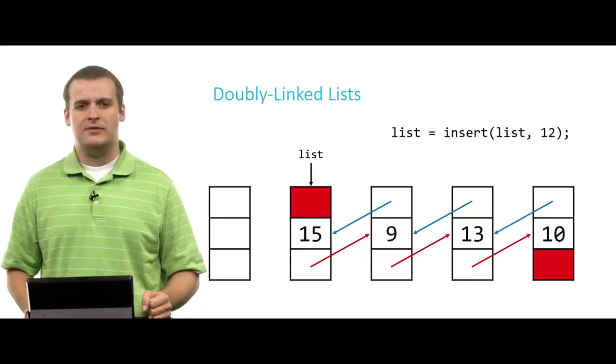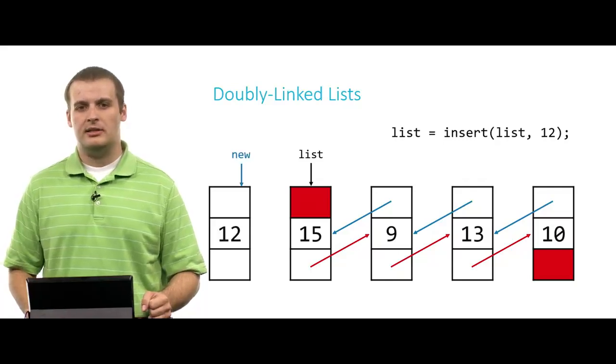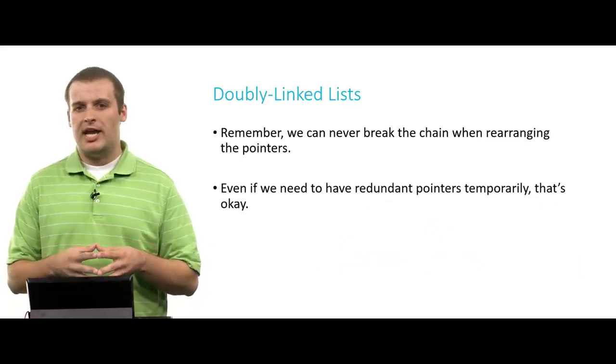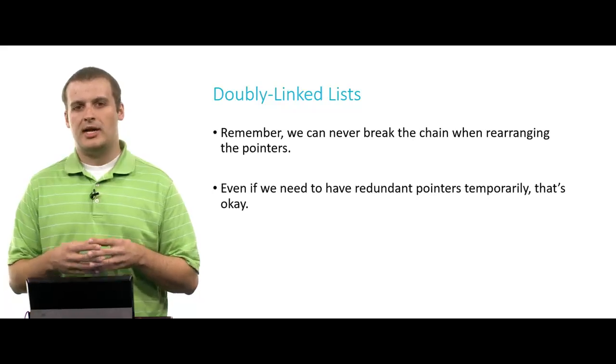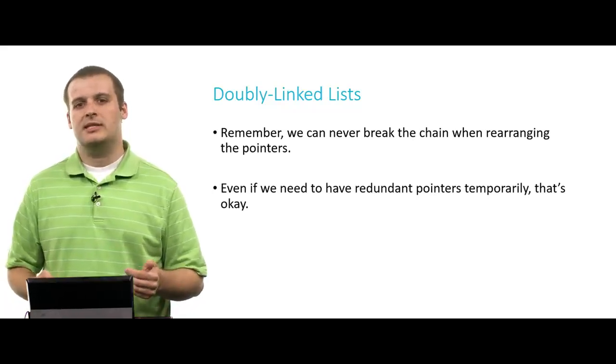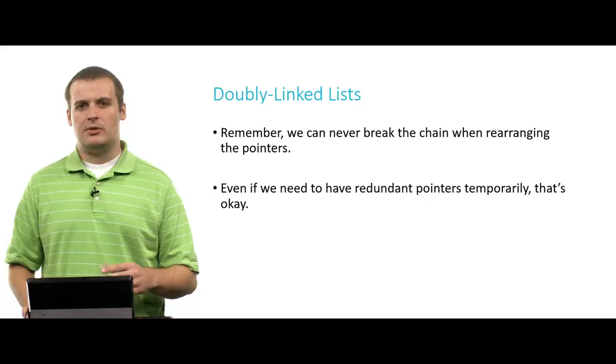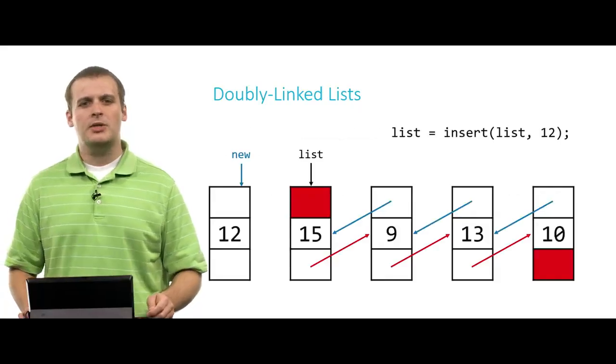So let's add 12 to this list. We need to malloc space for the node. We put 12 inside of it. And then, again, we need to be really careful not to break the chain. We want to rearrange the pointers in the correct order. And sometimes that might mean, as we'll see, particularly with delete, that we do have some redundant pointers, but that's OK.